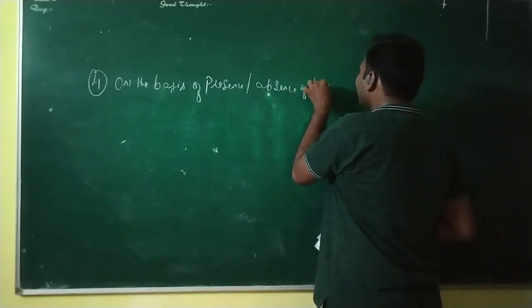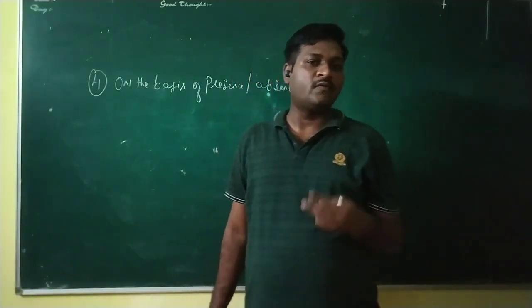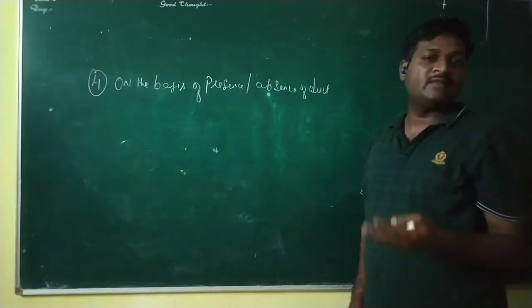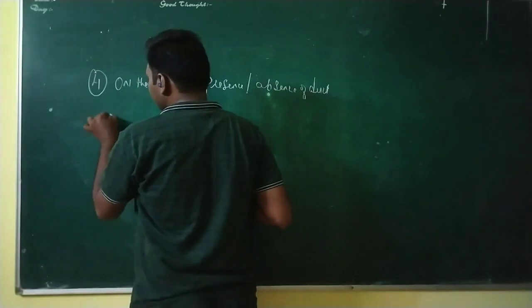Whenever we talk of glands, generally they consist of a duct for the release of their secretion, although some may not have ducts. So this can be categorized into three different types.